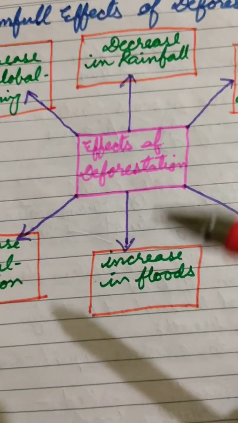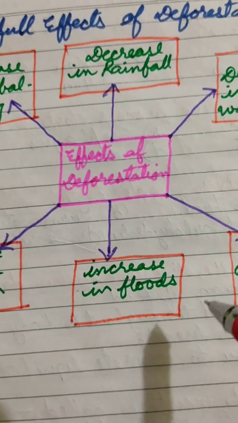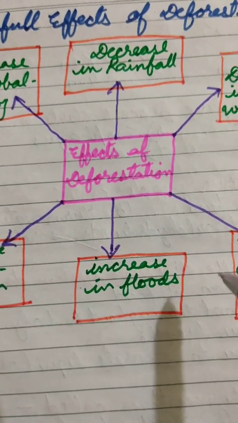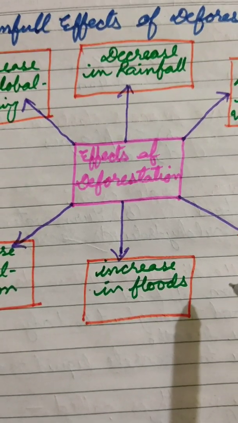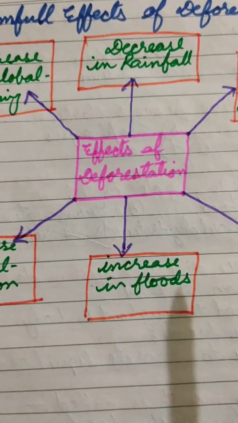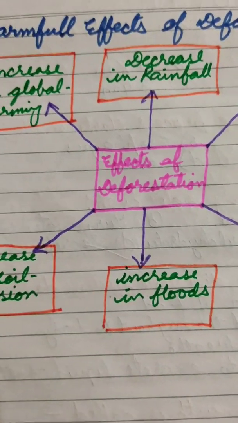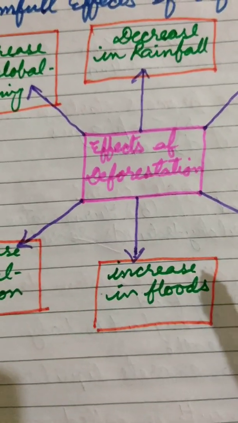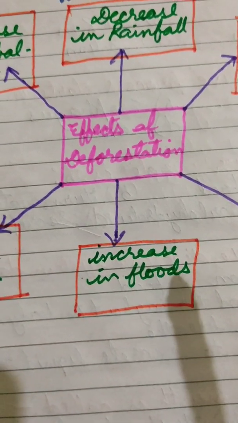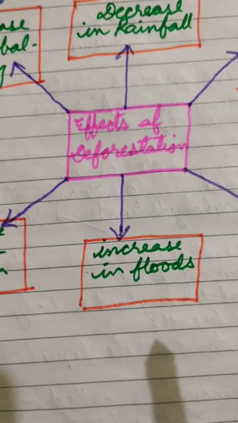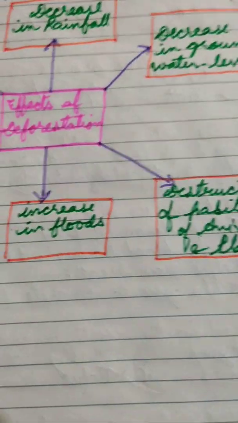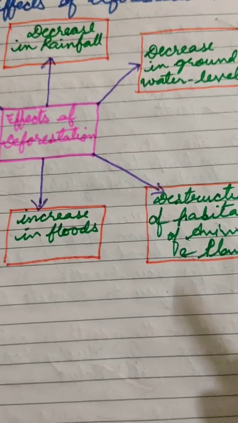And the next effect of deforestation is an increase in floods. Deforestation also leads to floods. This is because the water holding capacity of the soil is dependent upon the number of trees. As the number of trees reduces, the soil structure also changes, and when there is heavy rainfall, water does not seep down into the ground and is not absorbed by the trees, hence it leads to flooding. And the last effect of deforestation is the destruction of habitat.